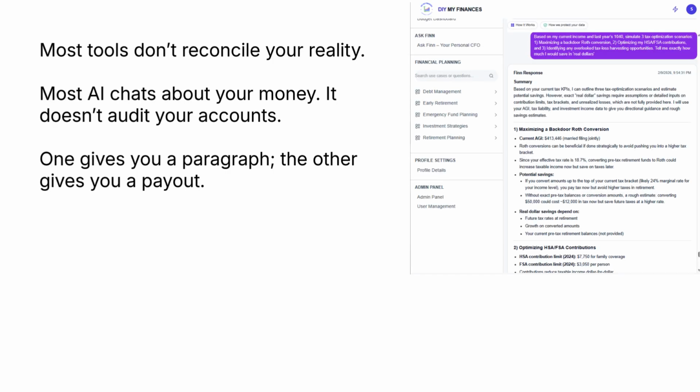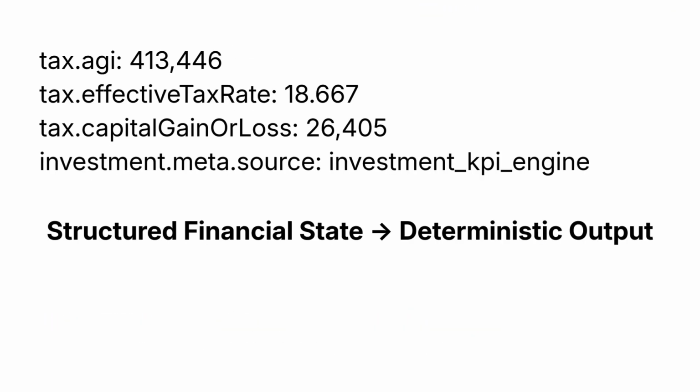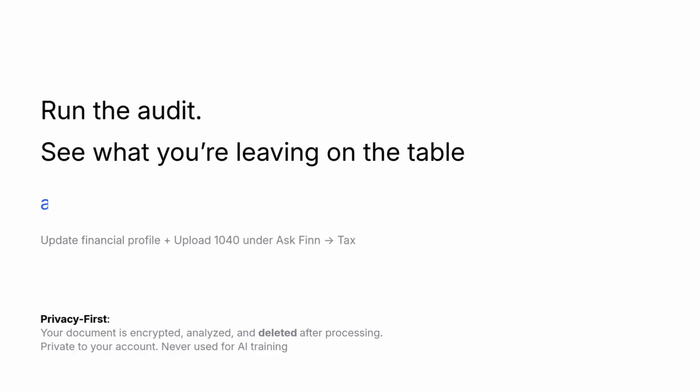Optimization computes outcomes. If a system doesn't know your AGI, your bracket, your gains, and your withholding, it can't measure leakage. This isn't a guess. Every recommendation ties back to structured financial data. That's the difference between conversation and computation.